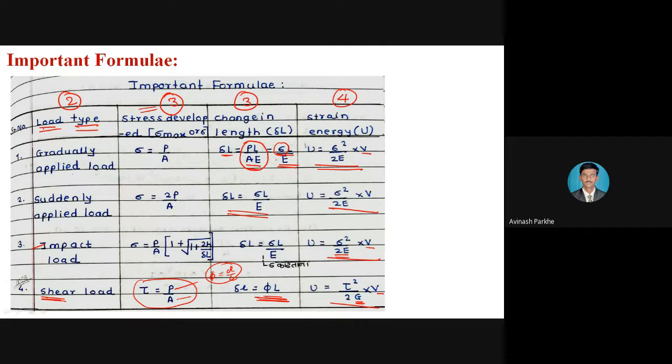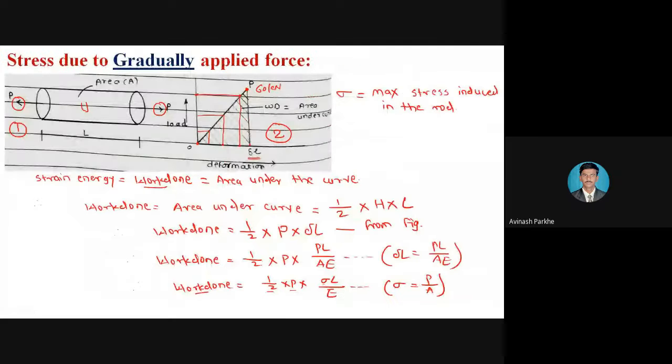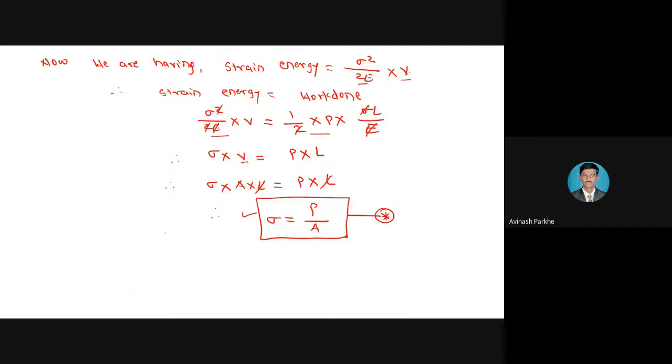But for the gradually applied load, suddenly applied load, and the impact load, this P represents the axial load applied on the body. You can see here in the figures also. In the gradually applied load, whatever the force is applied, it is applied along the axis in the horizontal direction. You can see in the figure, whatever the load is applied, it is applied along the axis. Therefore, this is the axial force.